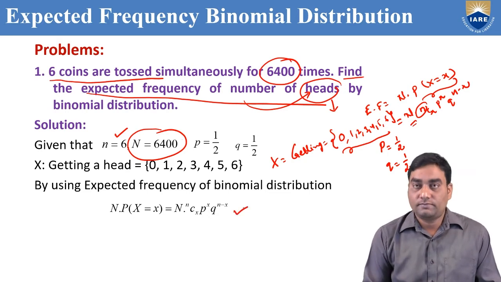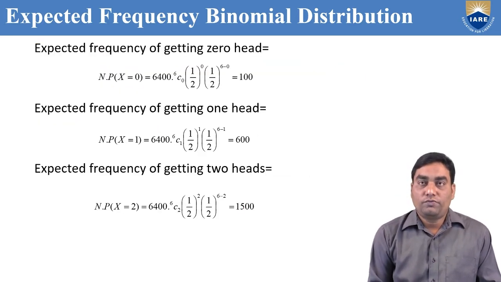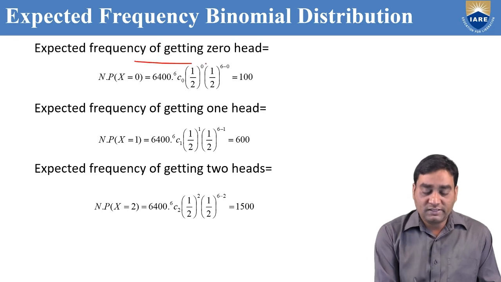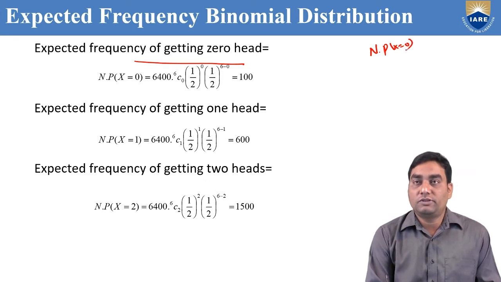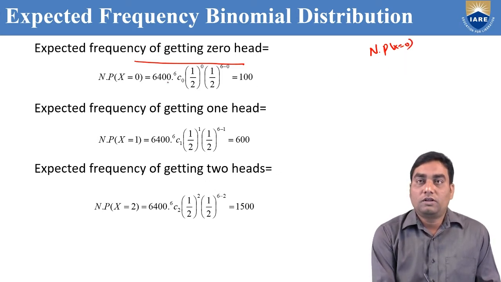This is the formula. Now, first we need to find the expected frequency of getting 0 heads. N into P of X equal to 0, small x equal to 0. That is capital N is 6,400, nCx where small n is 6, 6C0, p is 1 by 2 whole power 0 and q is 1 by 2 whole power n minus x.